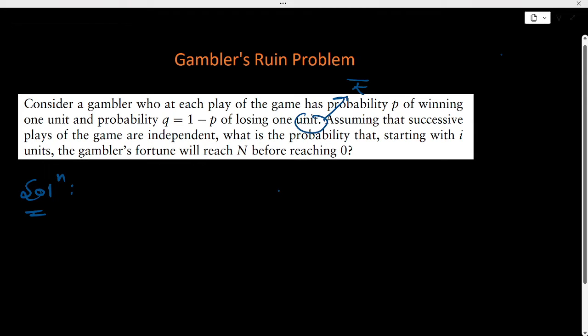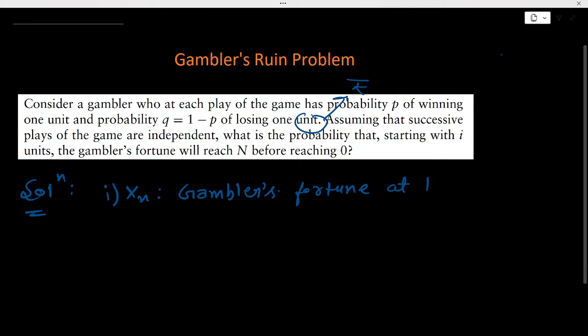So this problem can be solved easily using a Markov chain. So we will choose an appropriate random variable so that our stochastic process will become a Markov chain. Let's select our random variable as the gambler's fortune at time n. Okay, so this is our random variable.